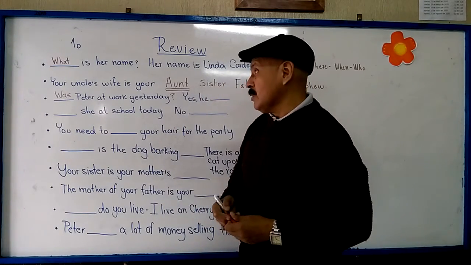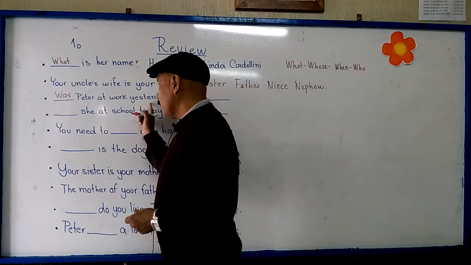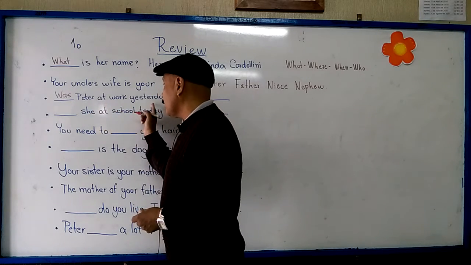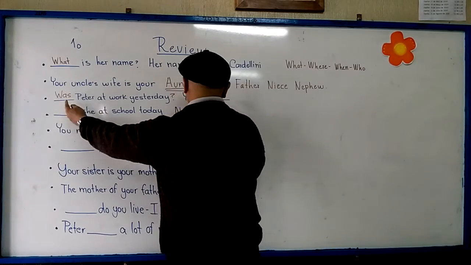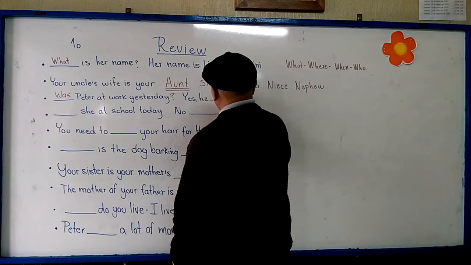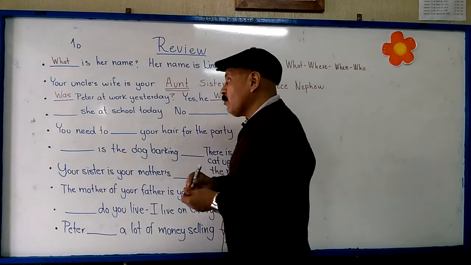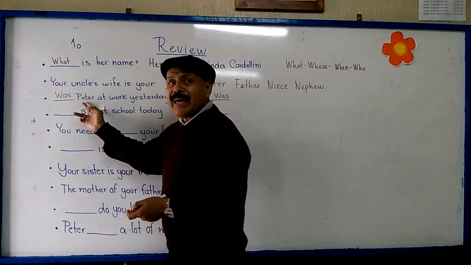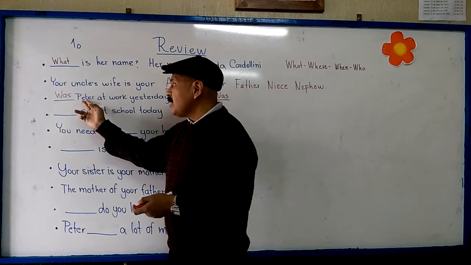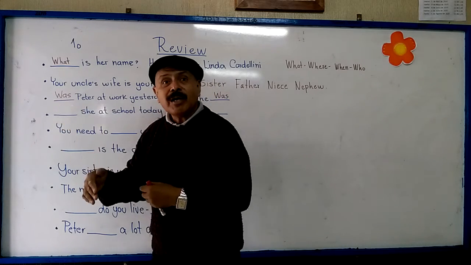and singular. So, was Peter at work yesterday? Was Peter at work yesterday? Yes, he, and we repeat was. Yes, he was. If we change this for a plural, we have to change the form of the verb to be.